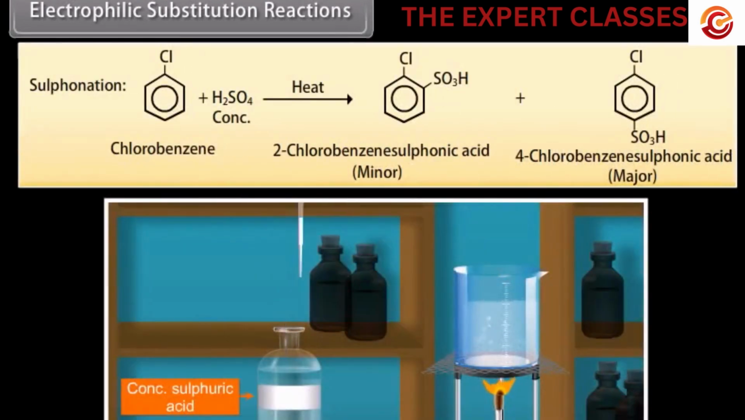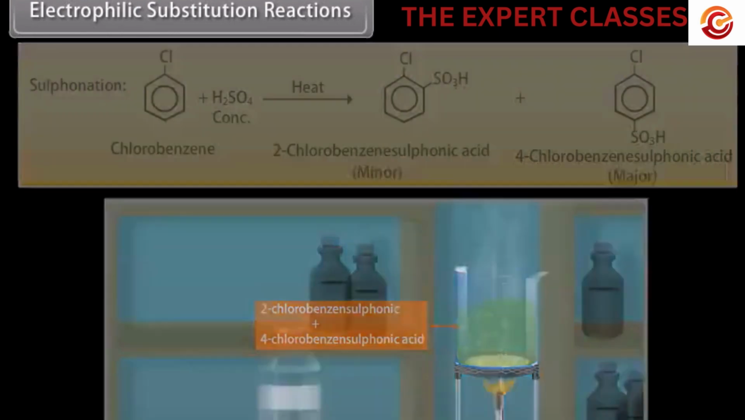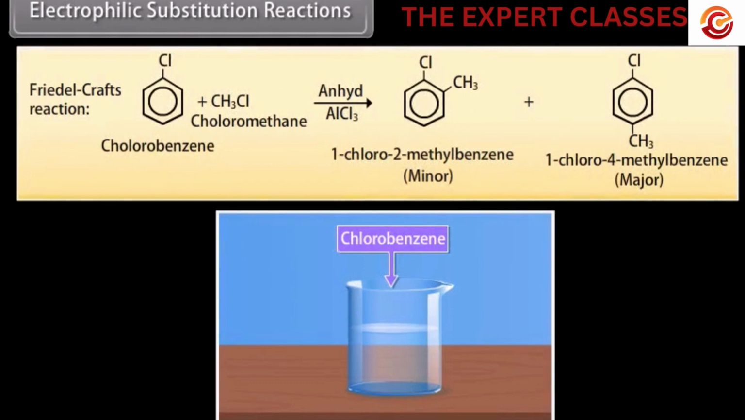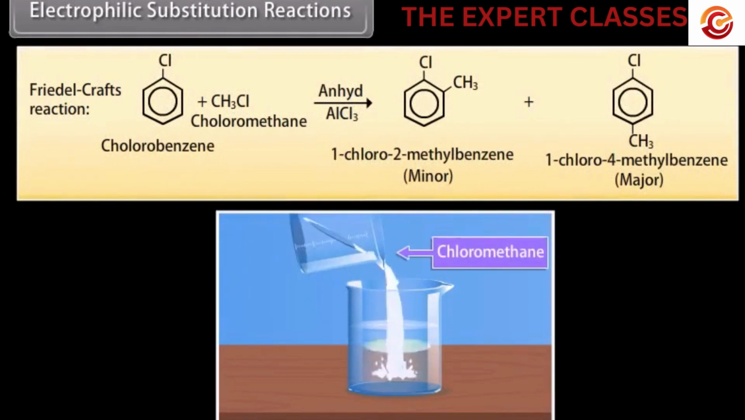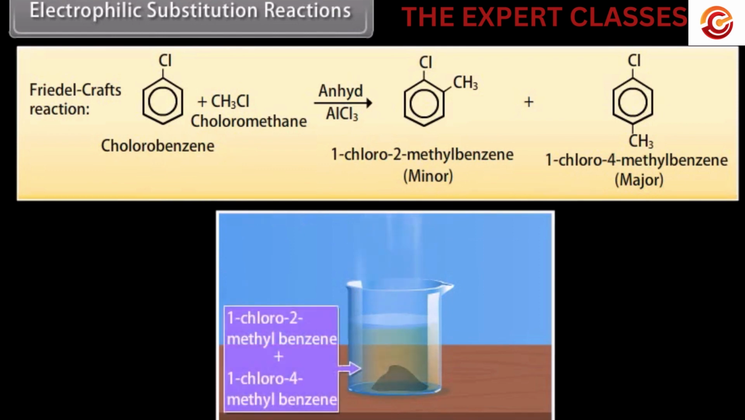Sulfonation. When chlorobenzene solution is mixed with concentrated sulfuric acid, it reacts to give 2-chlorobenzenesulfonic acid, which is a minor product, and 4-chlorobenzenesulfonic acid, which is a major product. Friedel-Crafts reaction. When chlorobenzene solution is mixed with chloromethane and then we add some pieces of anhydrous aluminium chloride, it reacts to give 1-chloro-2-methylbenzene, which is a minor product, and 1-chloro-4-methylbenzene, which is a major product.